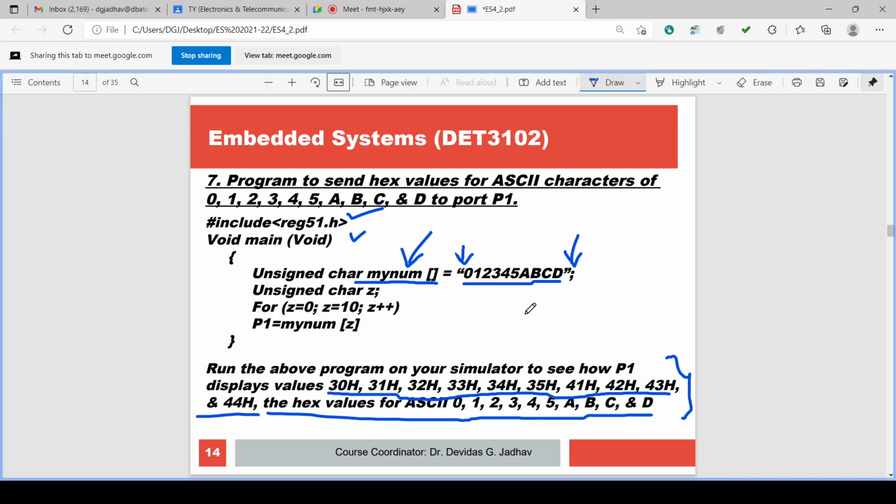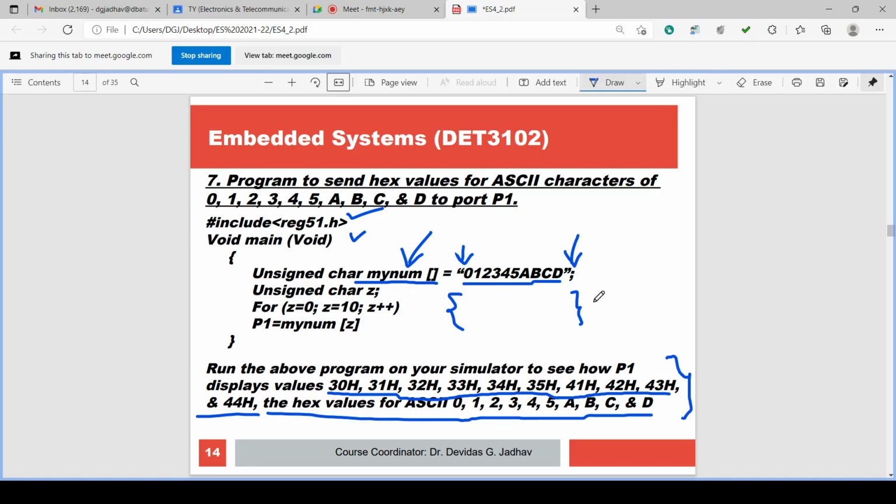In inverted commas, the symbol will become an ASCII character. To give the ASCII characters as input, either we put them into curly brackets separated by commas, or we can put them into inverted commas. Putting into curly brackets, one program we have discussed and also simulated.